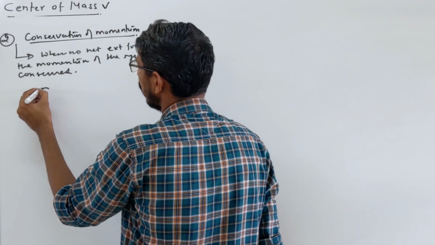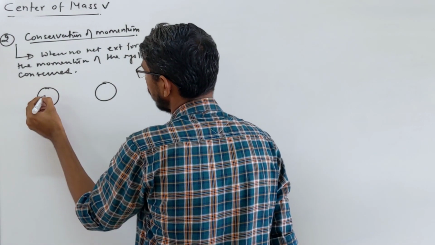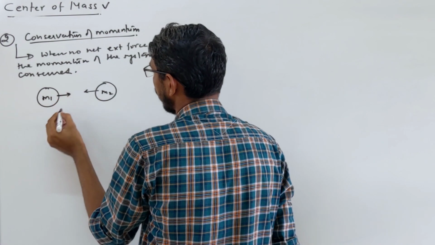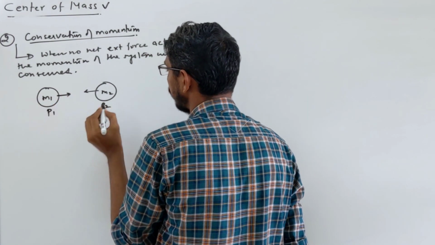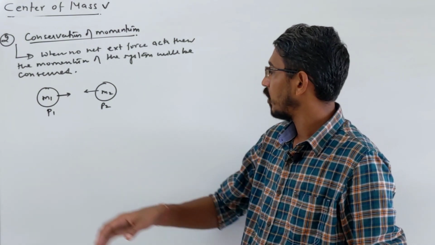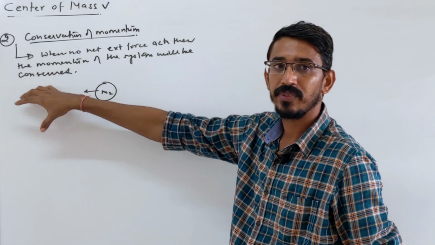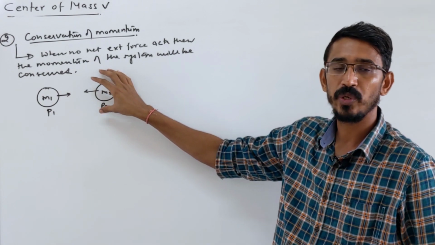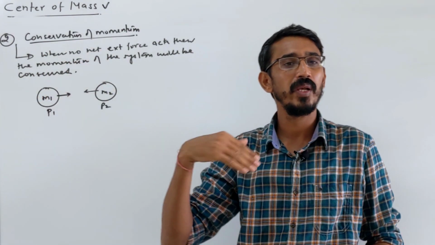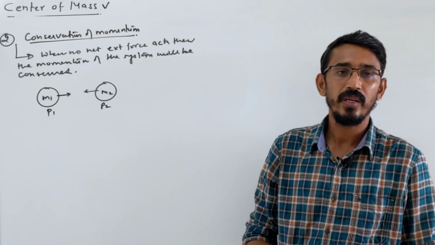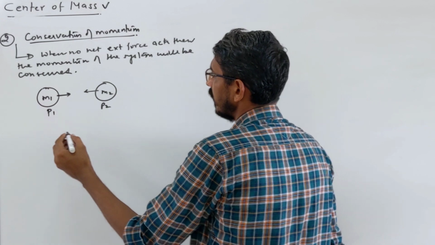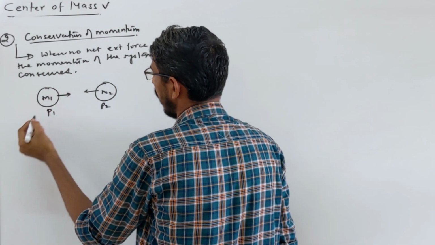Suppose you have two balls, of mass m1 and m2, right, and they collide. Then you cannot say that the momentum of this body alone is conserved or this body alone is conserved. No, you have to say the whole system. The whole system is these two bodies together, the momentum will be conserved. Initial momentum will be equal to final momentum always.